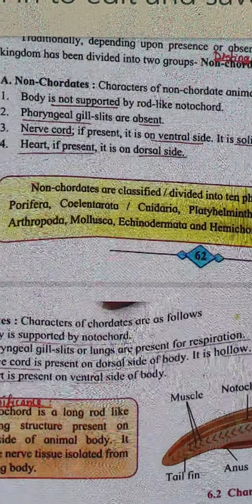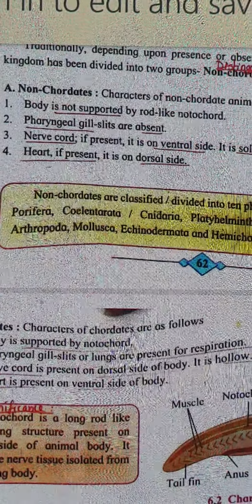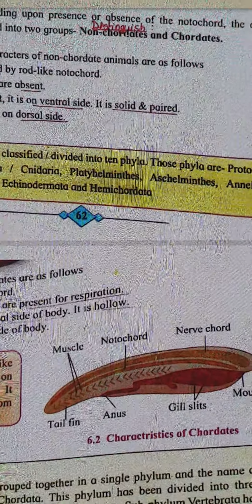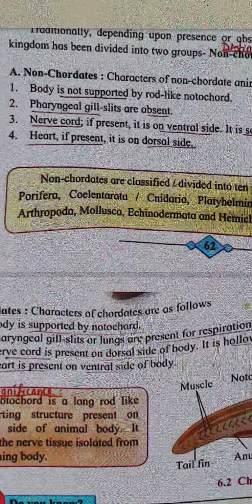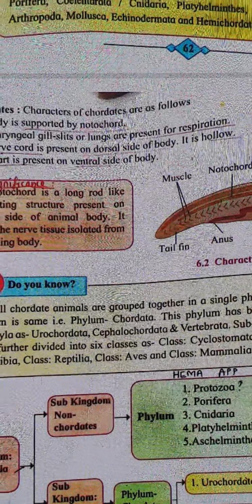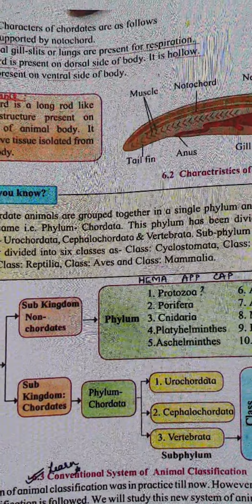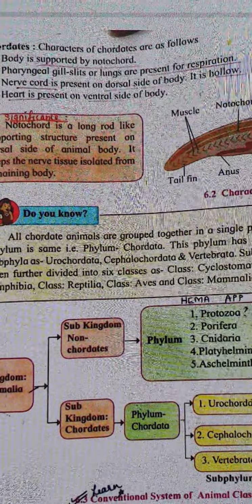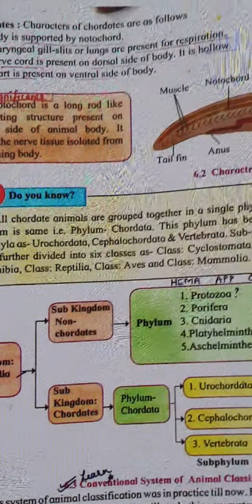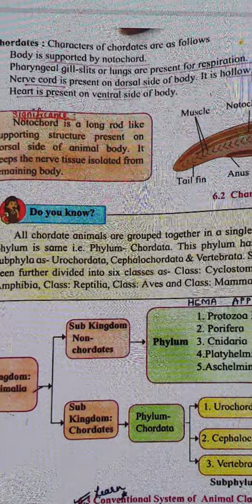All these phyla and the animals in them are to be studied in detail. Since it is a traditional method, it has 10 phyla: Protozoa, Porifera, Coelenterata or Cnidaria, Platyhelminthes, Aschelminthes, Annelida, Arthropoda, Mollusca, Echinodermata and Hemichordata. But phylum Chordata is divided into 3 subphyla: Urochordata, Cephalochordata and Vertebrata. We are going to study these in the next video.